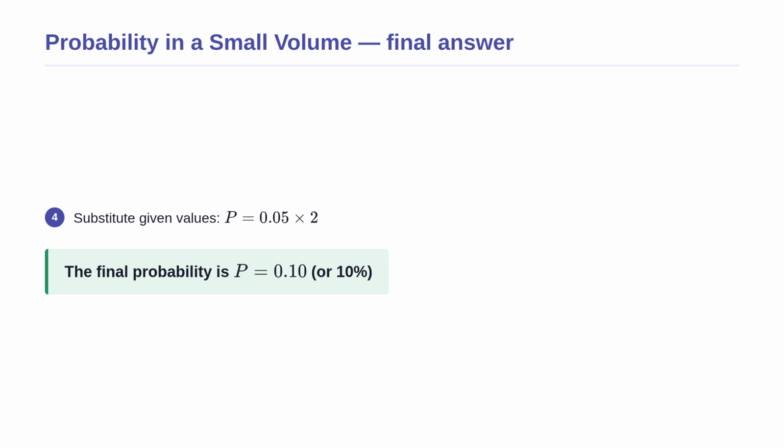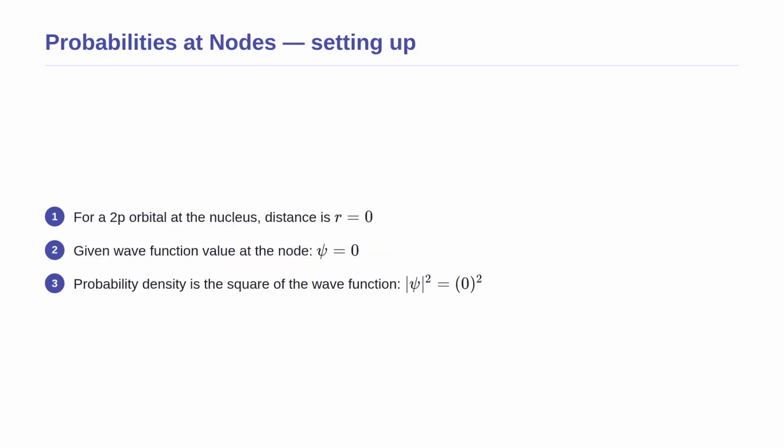Physically, this means that if we look inside that specific 2 cubic unit box at point A, there is a 10% chance we will find the electron there, and a 90% chance it is somewhere else. Let us apply this to another scenario involving a node. An electron in a 2p orbital has a wave function value of exactly 0 at the nucleus, where the distance r is 0. What is the probability of finding the electron exactly at the nucleus?